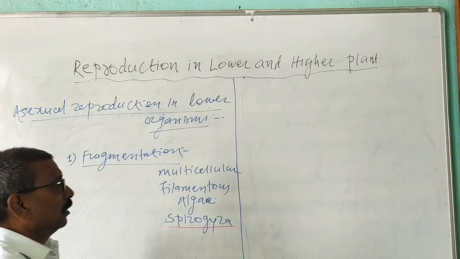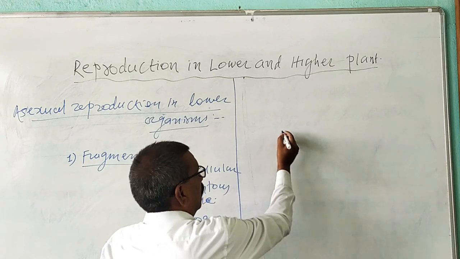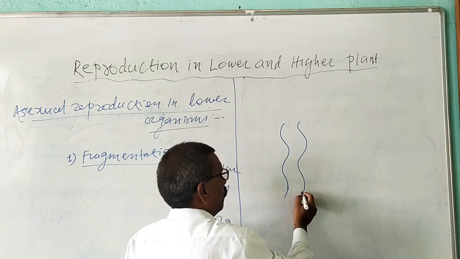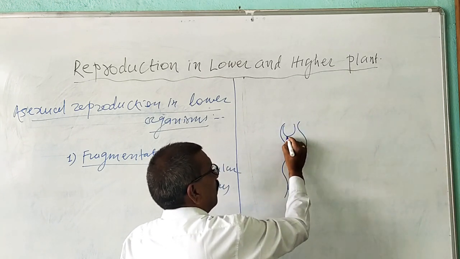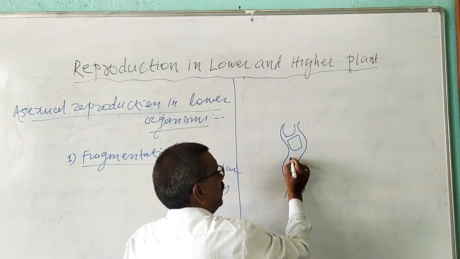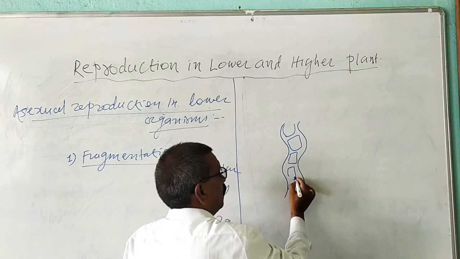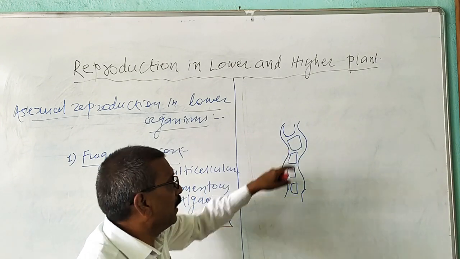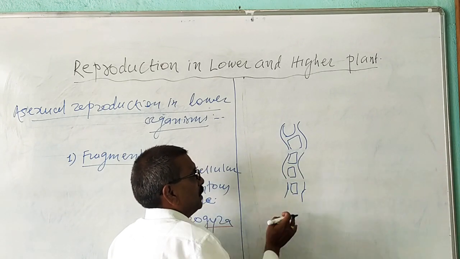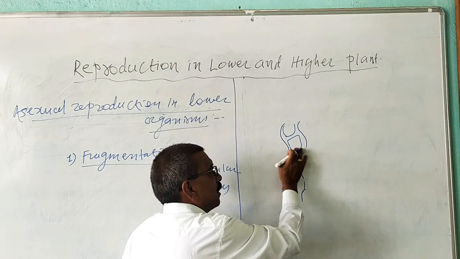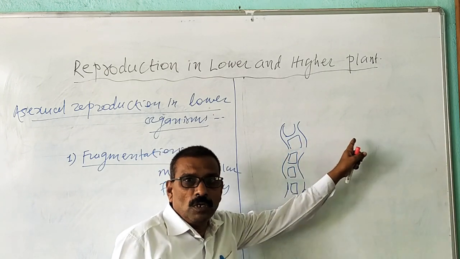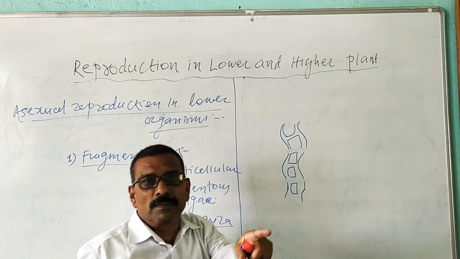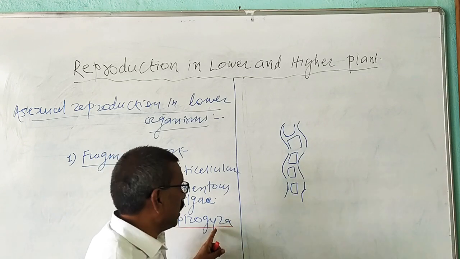Now here, suppose this one is a filament of the multicellular algae known as Spirogyra. Now this filament is made up of many cells, hence it is known as multicellular. Then this filament of algae may break down by any reason into number of pieces, and each separated piece now gives rise to a Spirogyra plant. Thus, by fragmentation, new organisms are produced in Spirogyra plant.